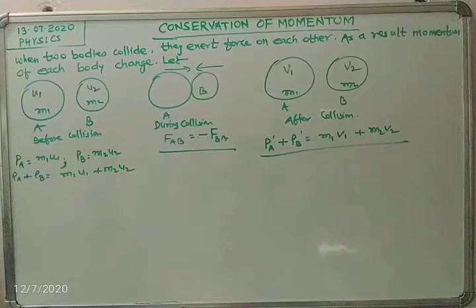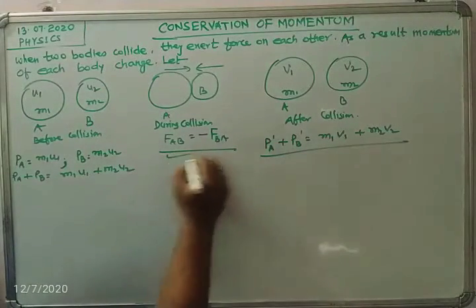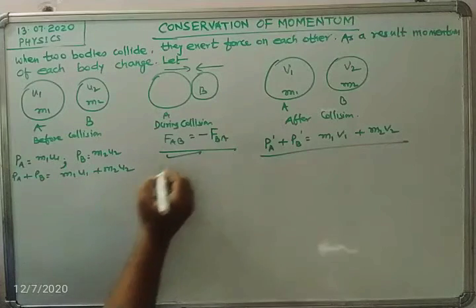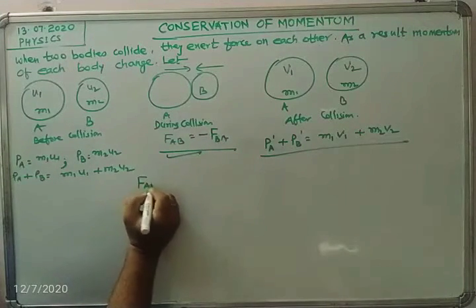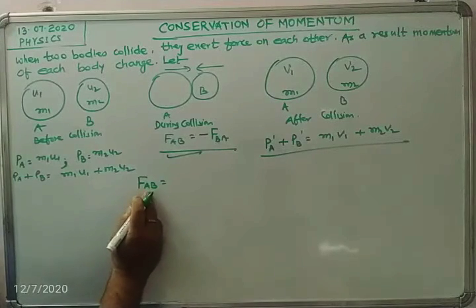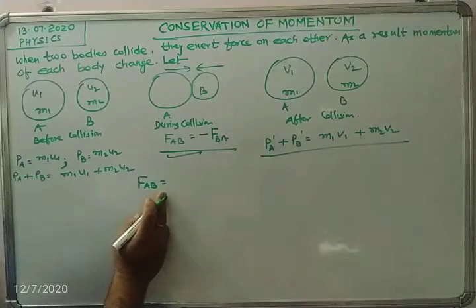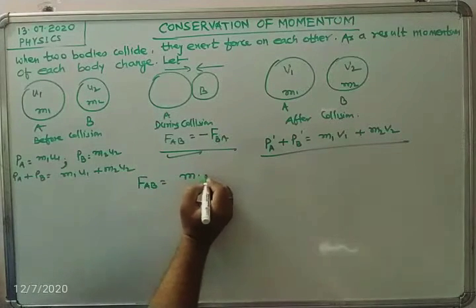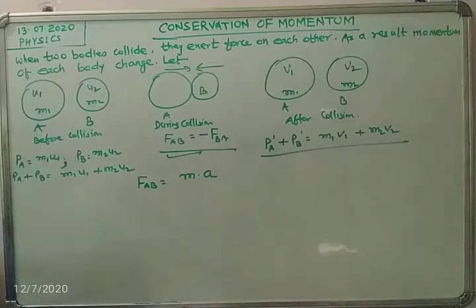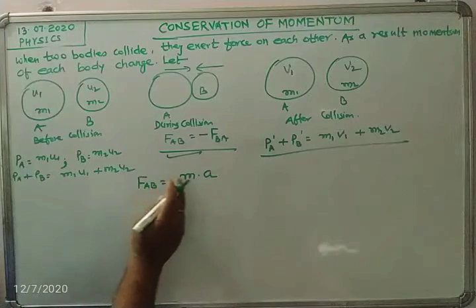Now, how could we do this, students? Let us see. Coming back to this relation, FAB means the force applied by body A on body B. We know that force is mass into acceleration.